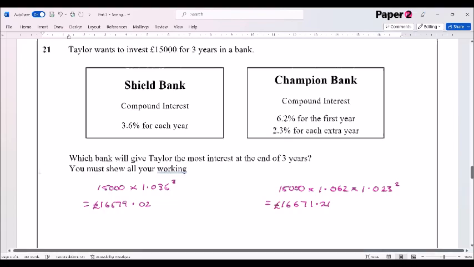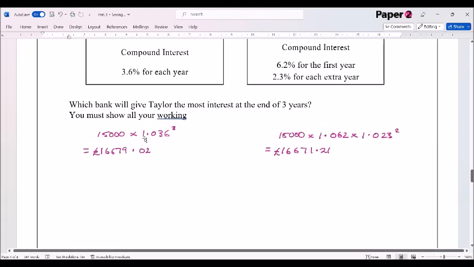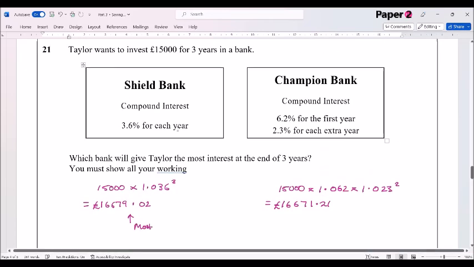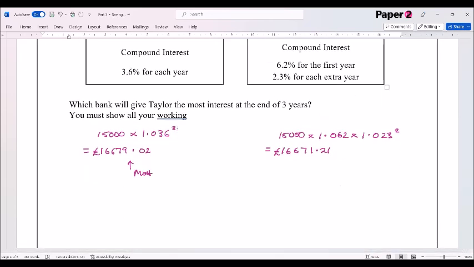Okay, let's have a look. Which one of those is the greater value? Well, they're both 16,600. This one's 79, this one's 71. So which one gives the most interest? This one gives the most. So which bank is it? That was Shield Bank gives the most. And there's all my working to support it.